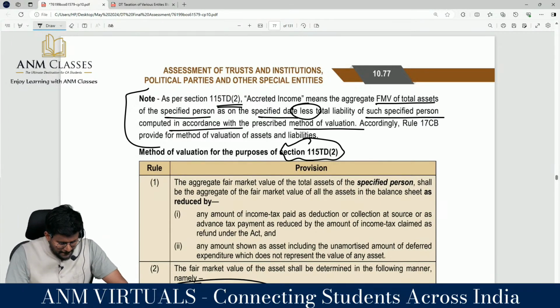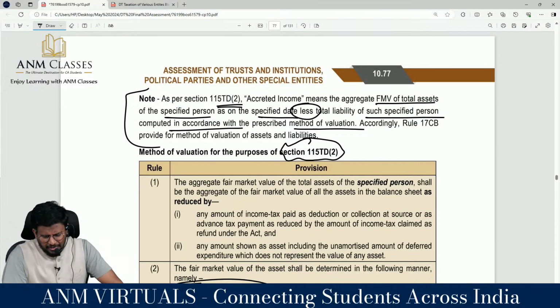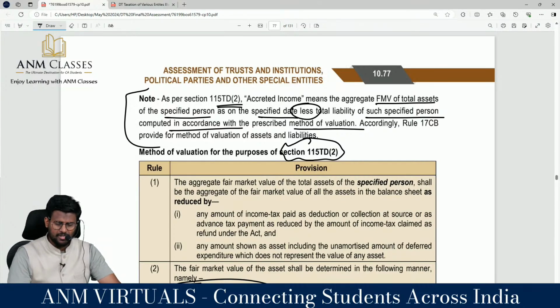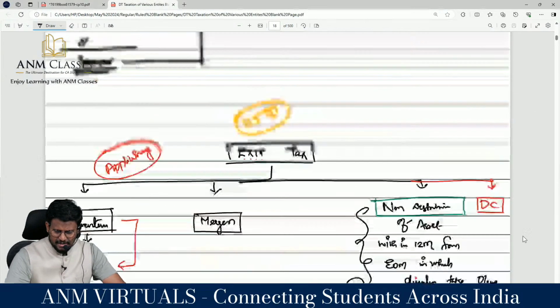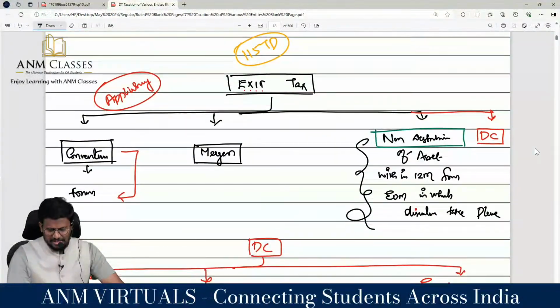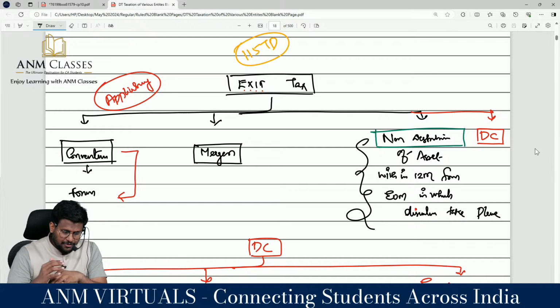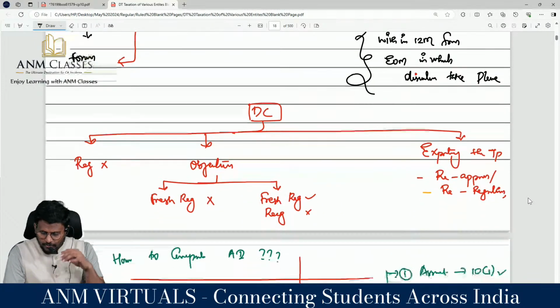So we are doing exit tax, a 6-mark area or 8-mark area for examination. In that exit tax, we have understood basically exit tax under 4 circumstances: the trust, charitable trust or religious trust or 10(23C) series organization is liable to pay the exit tax if there is any conversion, if there is any deemed conversion, if there is any merger or non-distribution of asset within 12 months from the end of the month in which the dissolution takes place.